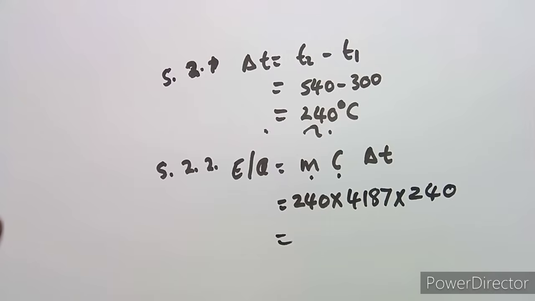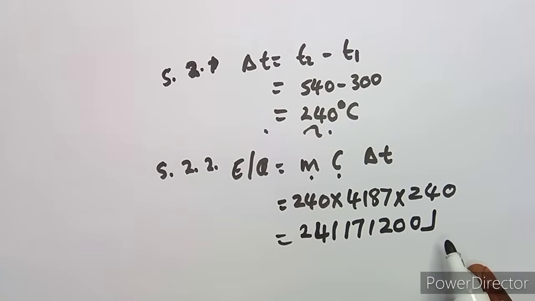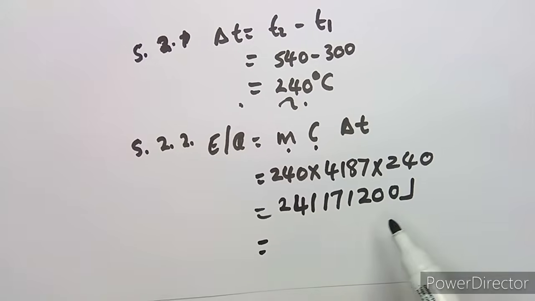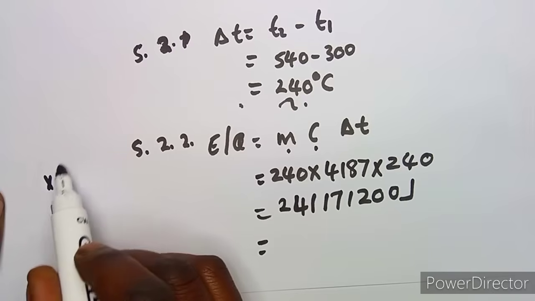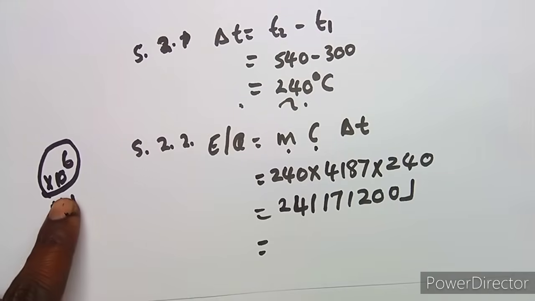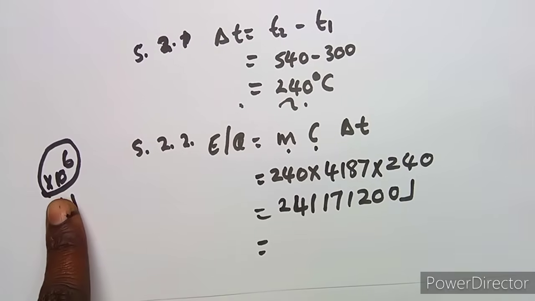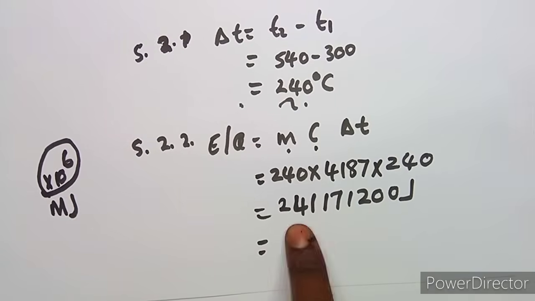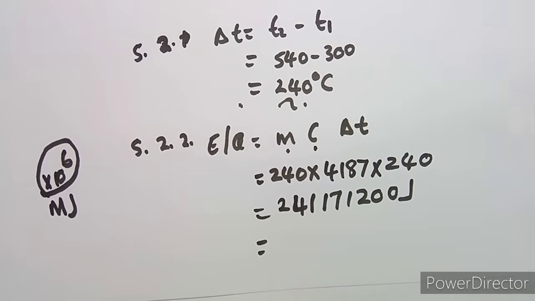If we do so, we are going to obtain this big value, which is 241171200, and this is energy, which is measured in joules, so you can even convert to megajoules. Mega means times 10 to the exponent of 6, so you do the opposite, which means you divide this number by 10 to the exponent of 6, or by 1 million. That will be in megajoules.